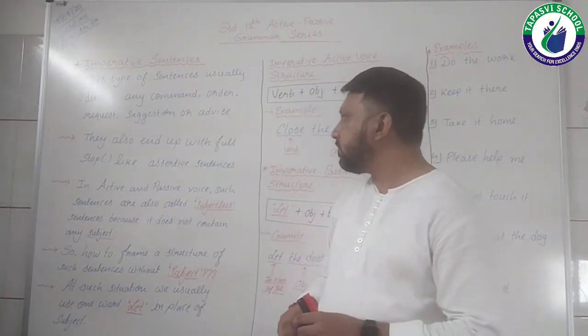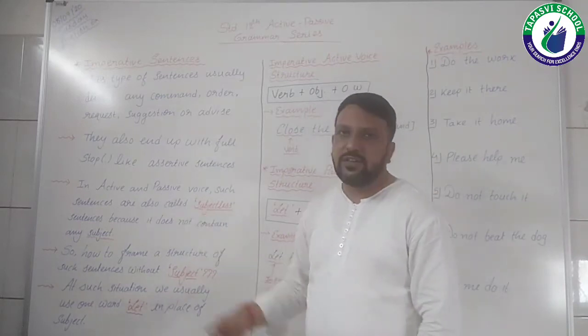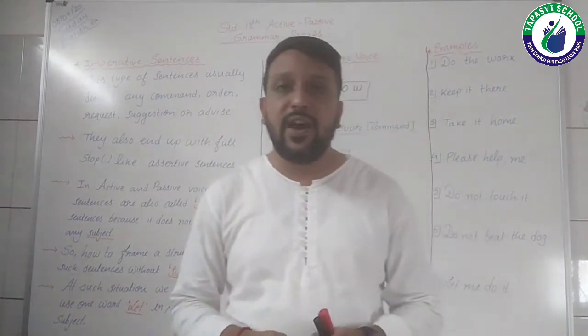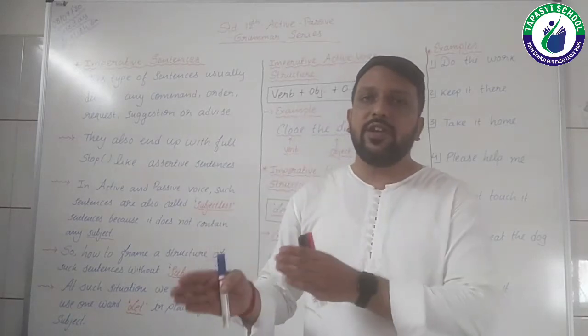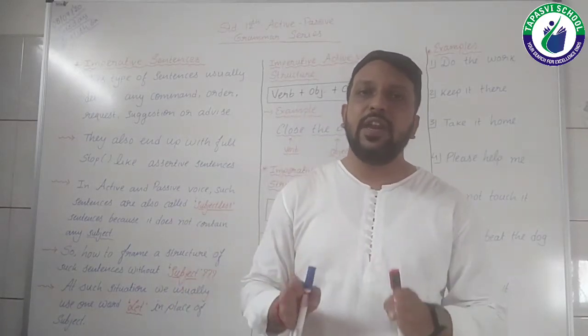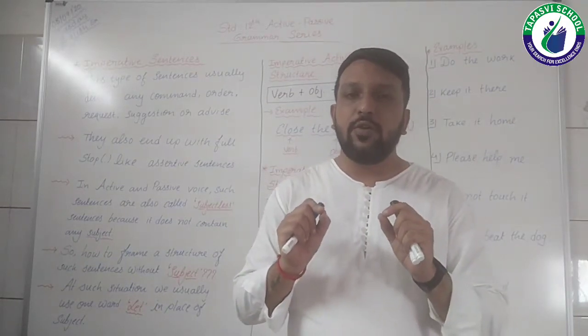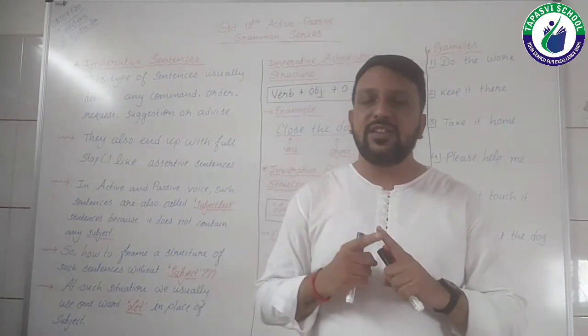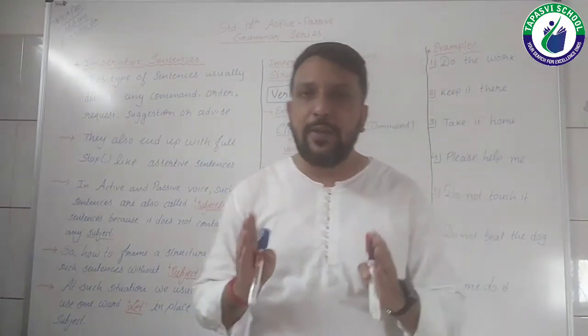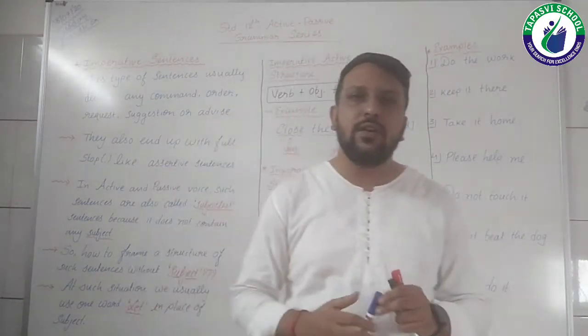So here the point is we need to identify what is the assertive and what is the imperative sentence by their meaning also. Why? Because there is something common between the 2 types of sentences: both usually end with a full stop.